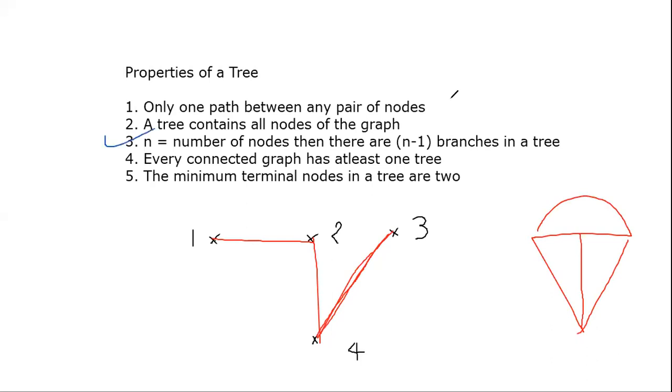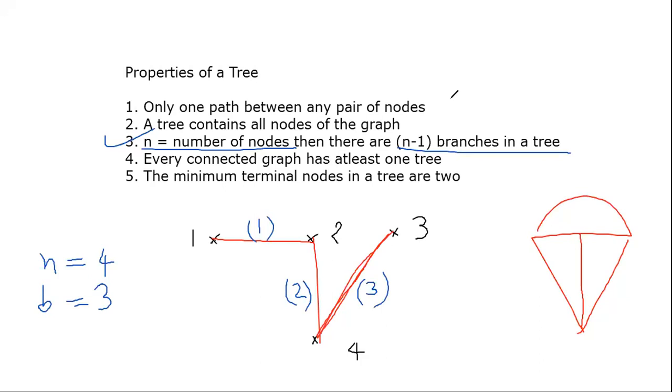So I'm just trying to point out what is written in this. देखो point number 3 क्या है. Point number 3 says n is the number of nodes. So यहाँ पे n कितना है? 4. तो ब्रांचेस कितना होना चाहिए? n-1 ब्रांचेस होना चाहिए. मतलब ब्रांचेस b बोलेंगे should be 3. Count and see. 1, 2, 3. Is this point clear to you? So every time you make a tree, you have to check.